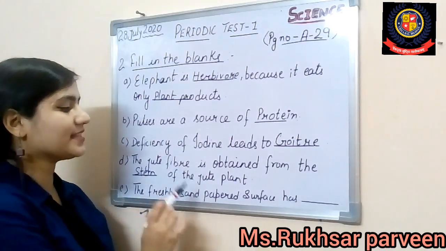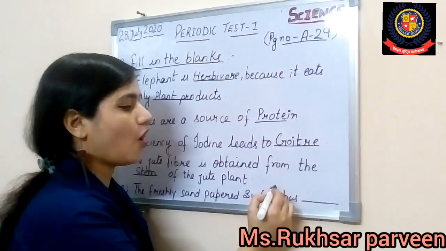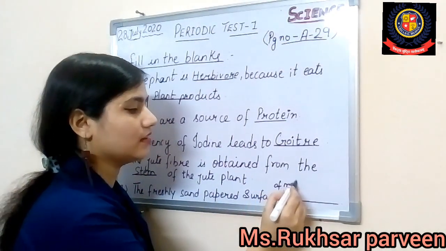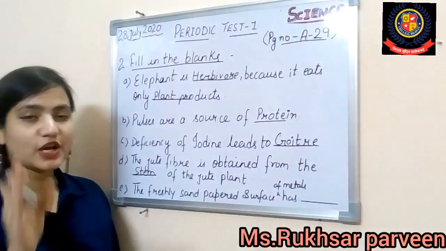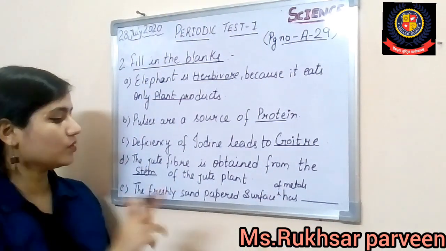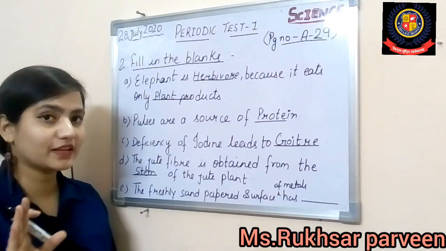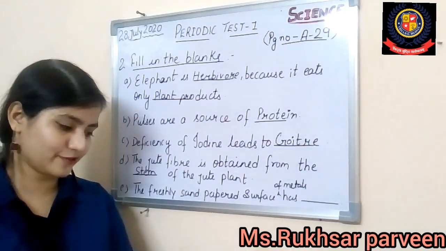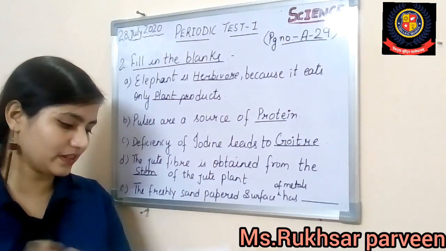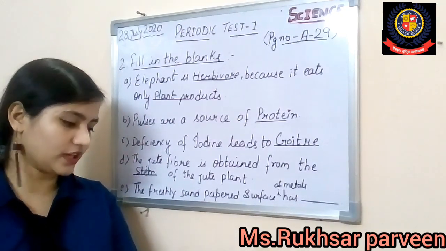Now the freshly sandpapered surface of metals, alright, it is written here, of metals has dash. When we rub the metal area freshly with sandpaper, what will we get there? So please, if you remember that, open the book on page A42.